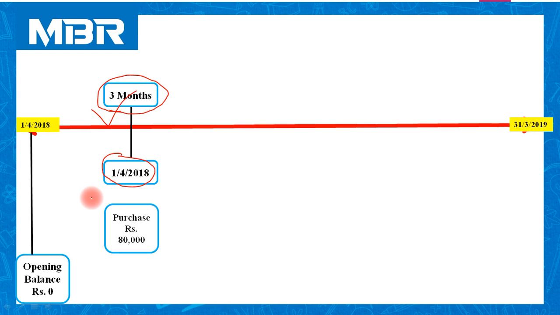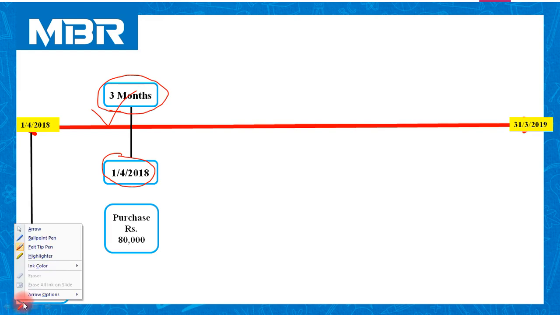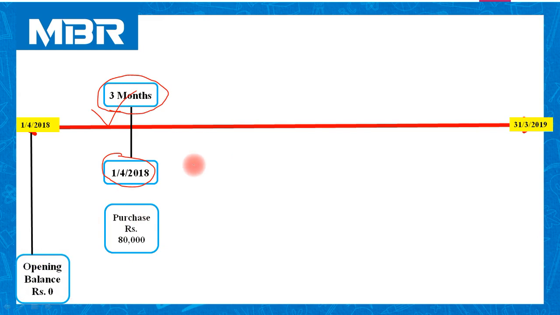We have paid last time interest on 31st December 2017. So 31st December 2017 onwards till 1st April 2018, January, February and March. So in these 3 months we have some accrued or due interest on this transaction. So let us move to the next transaction.